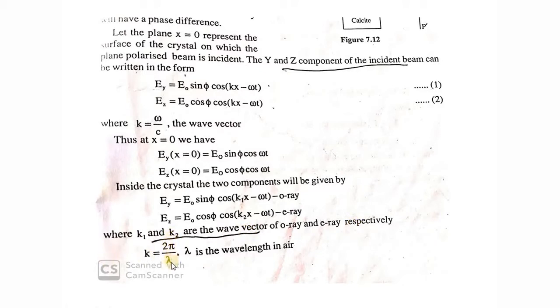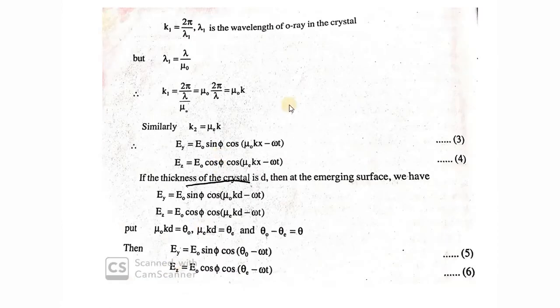And k is the wave vector, represented by 2 pi by lambda. So k1 is 2 pi by lambda 1, where lambda 1 is the wavelength of the ordinary ray inside the crystal. But we have one more equation for lambda 1 in terms of lambda: lambda 1 is equal to lambda by mu o. On substituting this lambda 1 in the equation for k1, I get 2 pi by (lambda by mu o), or mu o into 2 pi by lambda, and 2 pi by lambda is k. So I get the refractive index of the ordinary ray into the wave vector k. Similarly, I can write k2 is equal to mu e into k.